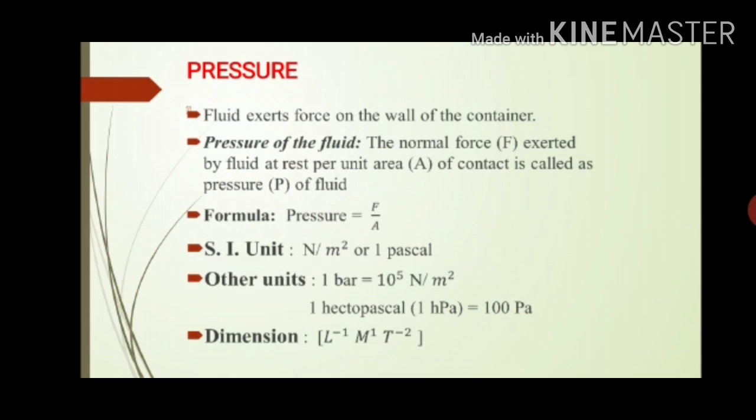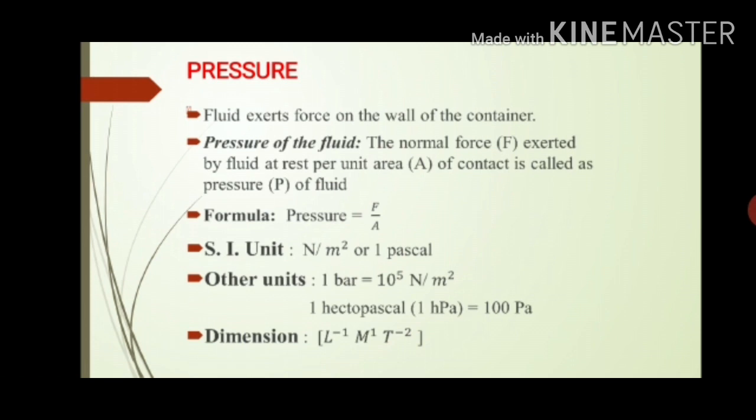Now we will see about pressure. Pressure is the force which a fluid exerts on the wall of a container. Let us see the definition. The normal force exerted by the fluid at rest per unit area of contact is called the pressure of fluid. The formula is force upon area, that is F upon A. According to this formula, the unit is Newton per meter square, or we can use 1 Pascal.